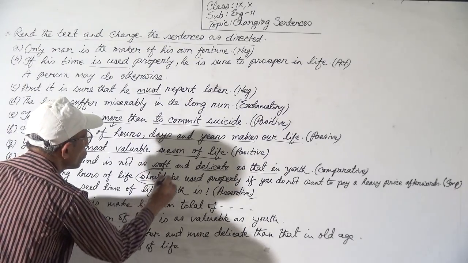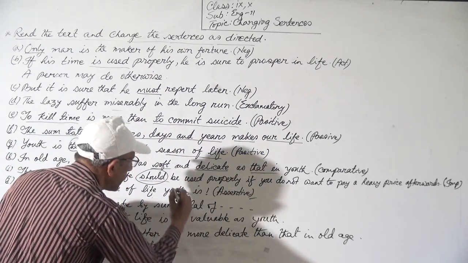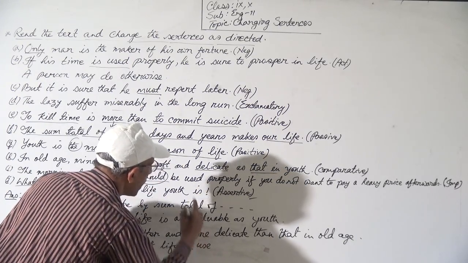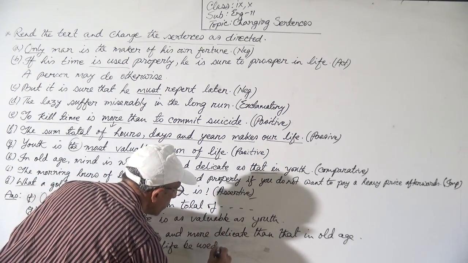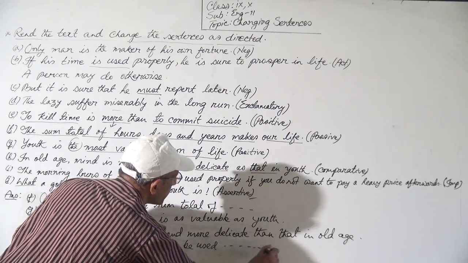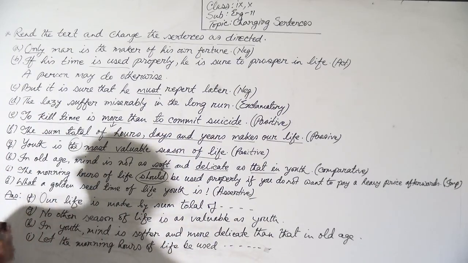Should will be omitted, and then the after part, be used properly, and then the remaining part.